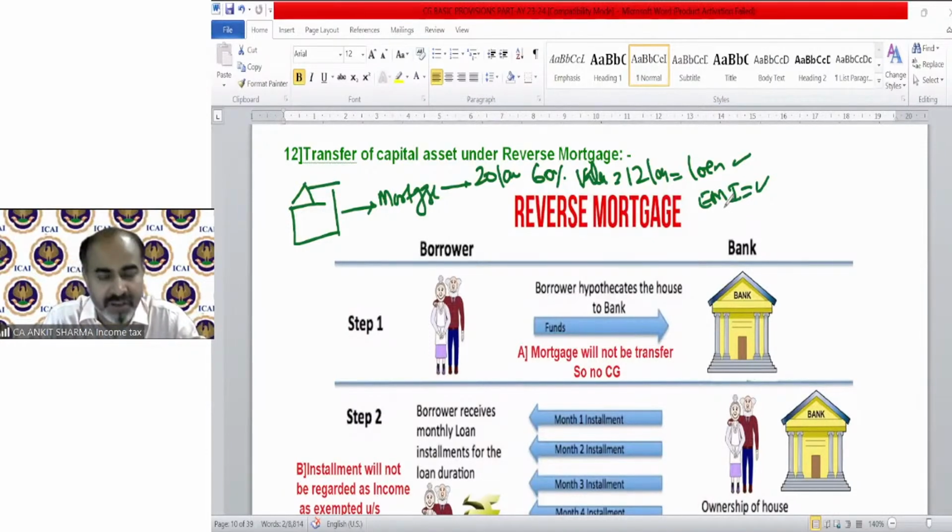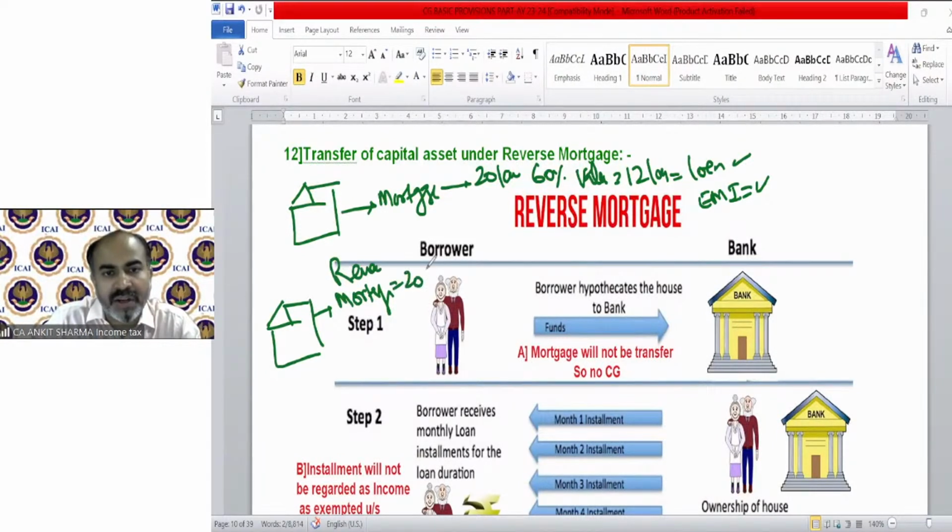That is a normal mortgage case, but the reverse mortgage is the reversal of this case. If you are going for a reverse mortgage scheme, the value is 20 lakh, with 60% eligibility to take a loan. That means the bank is saying we can give you 12 lakh rupees as a loan, but the bank is not going to give you this loan at one time. The loan will be distributed to you as per the EMI concept.